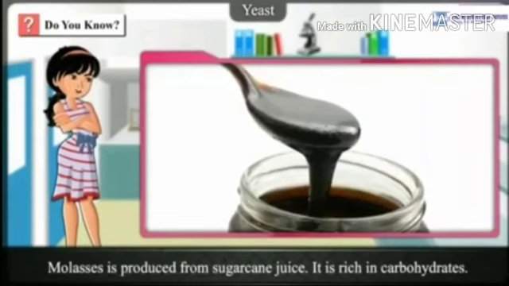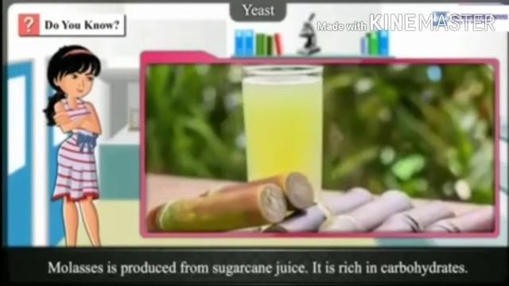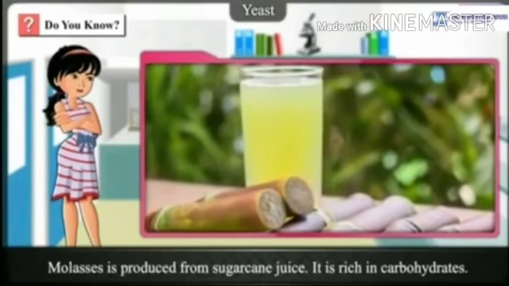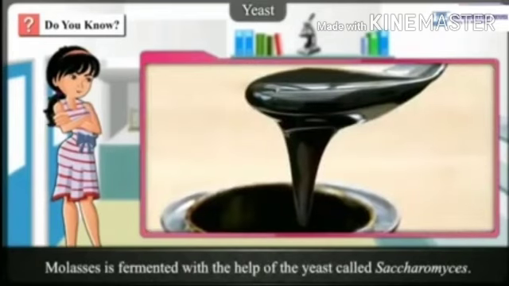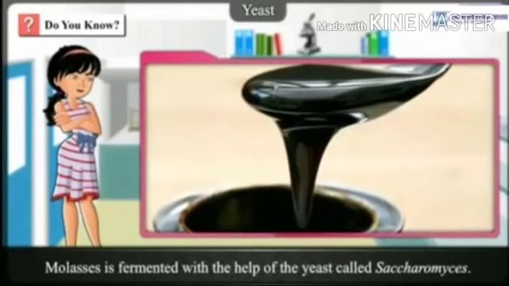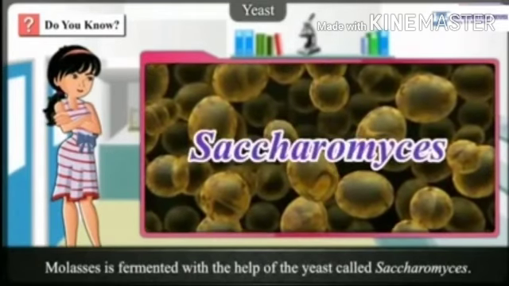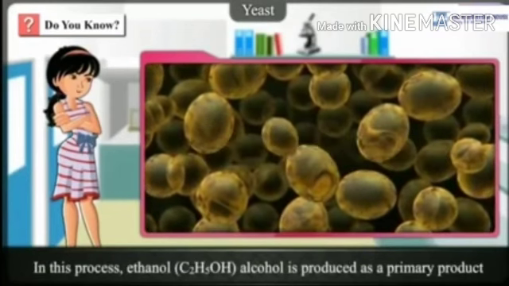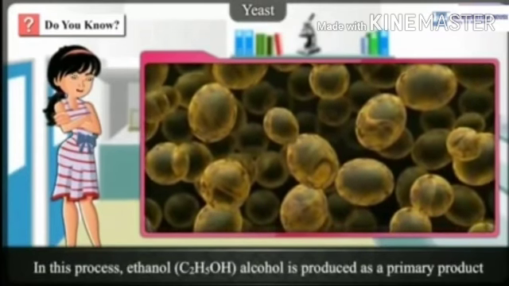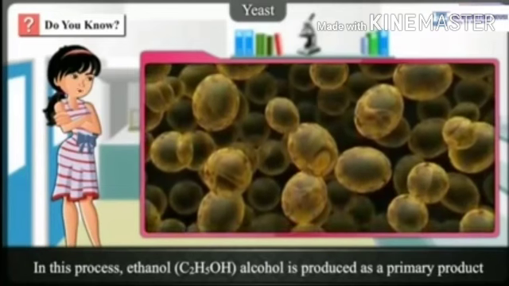Molasses, this substance is called molasses. It is also produced from sugar cane. It is also rich in carbohydrate. Molasses is fermented with a special kind of yeast that is called Saccharomyces. It is the name of a yeast. In this process, ethanol alcohol is produced as a primary product.